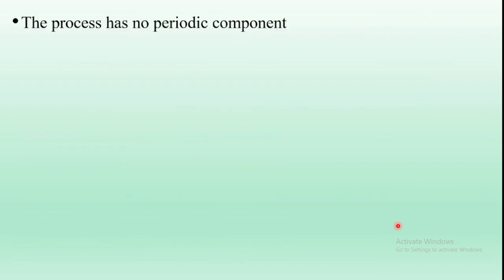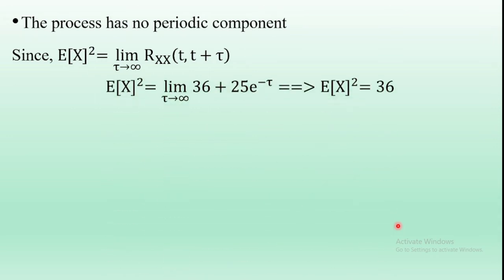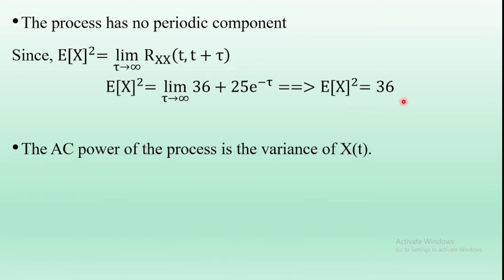Next bit solution: the process has no periodic component, since the square of expectation of X is equal to the limit as tau tends to infinity of Rxx(tau). Given that Rxx(tau) is 36 plus 25 e^(-tau), substitute tau equal to infinity; e^(-infinity) is 0. So the square of expectation of X(t) is equal to 36, and expectation of X is equal to 6.